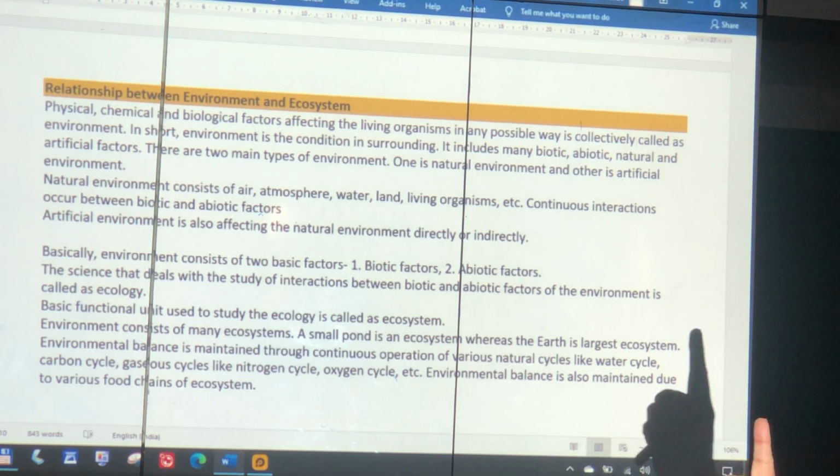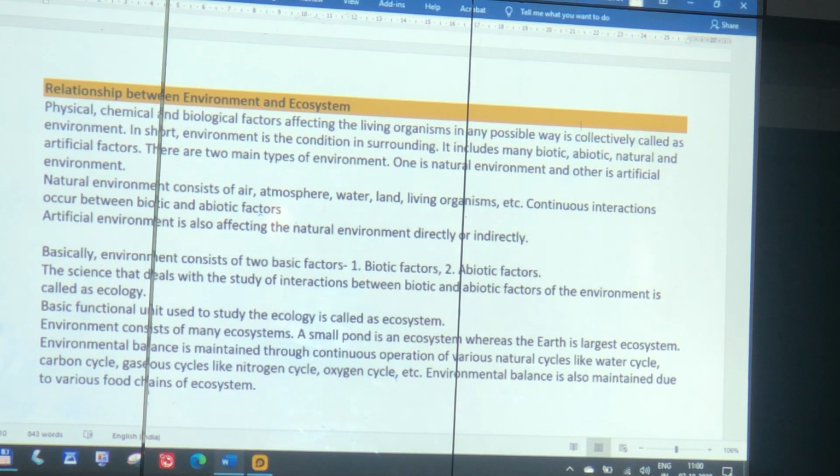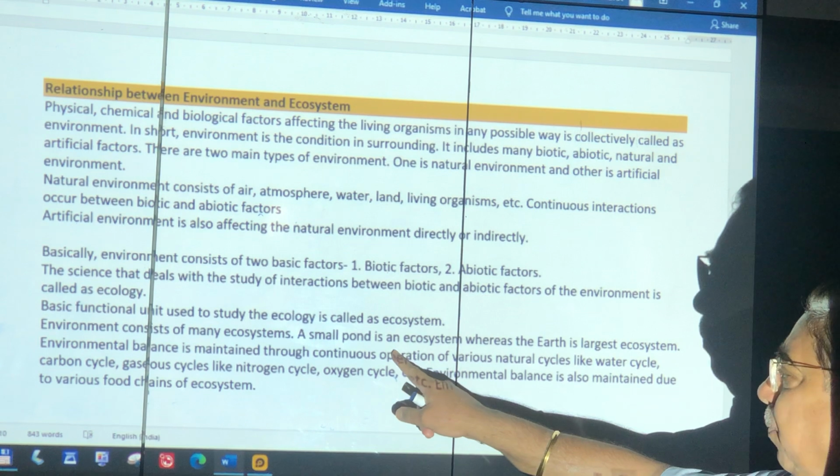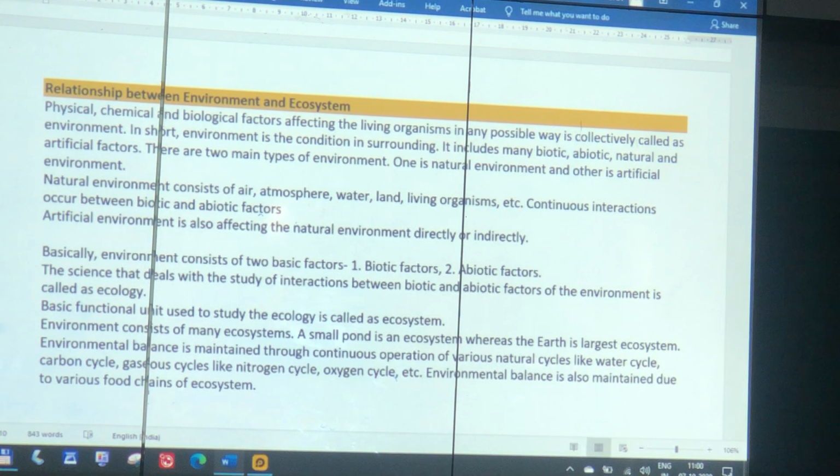So these are functional units, they work on their own and I need to study them. Together I will not be able to study. So the environment has many ecosystems, tundra, Arctic, desert, so many. A small pond is an ecosystem. Earth is the largest ecosystem, it contains everything.